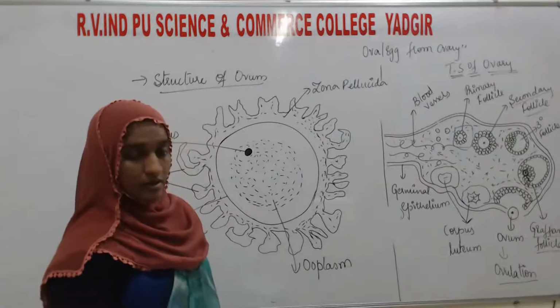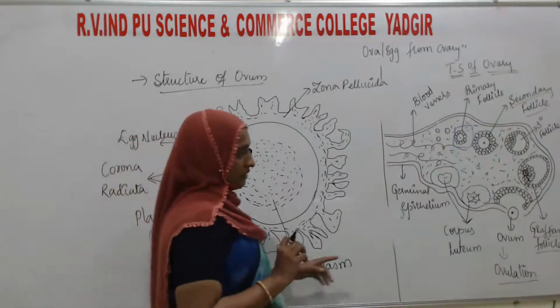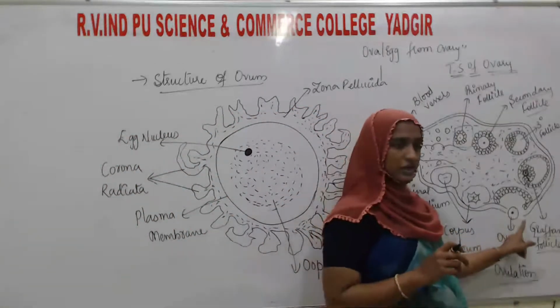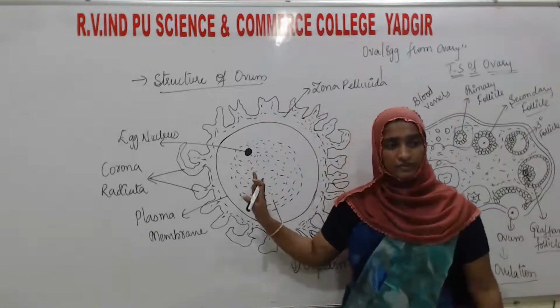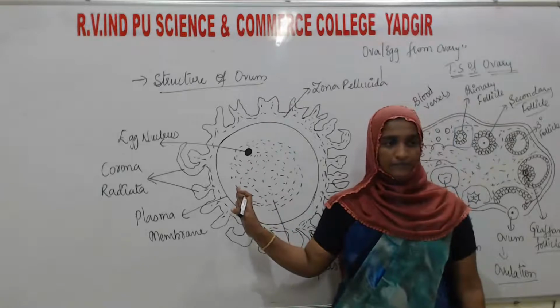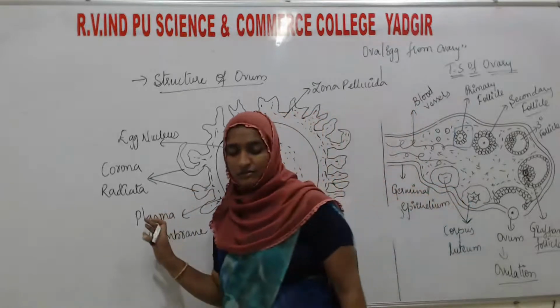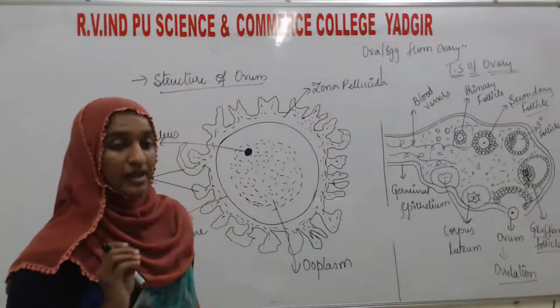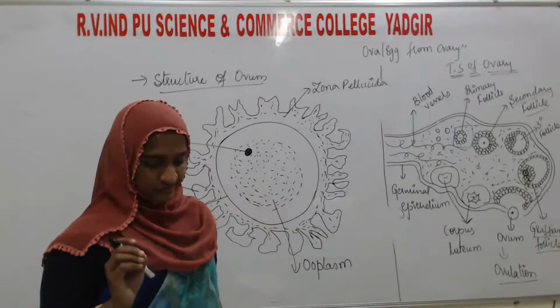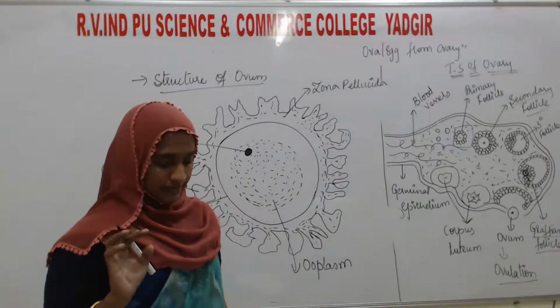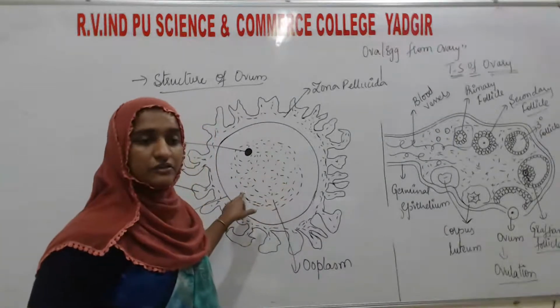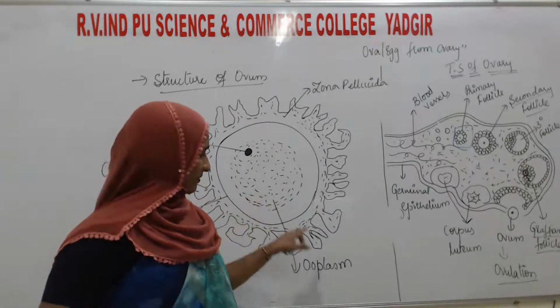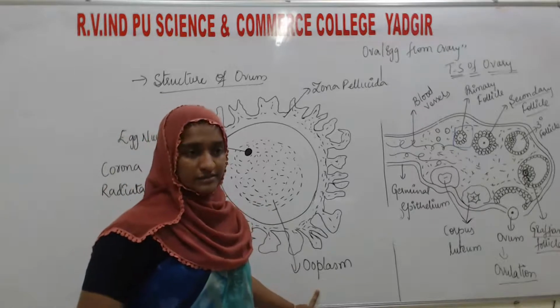See here, the egg proper. Whatever egg you are going to see here, this is the structure of ovum. So this ovum is spherical in shape, whose size is about 0.1 millimeter in diameter. Here there is the presence of cytoplasm, and that cytoplasm is known as the ooplasm.